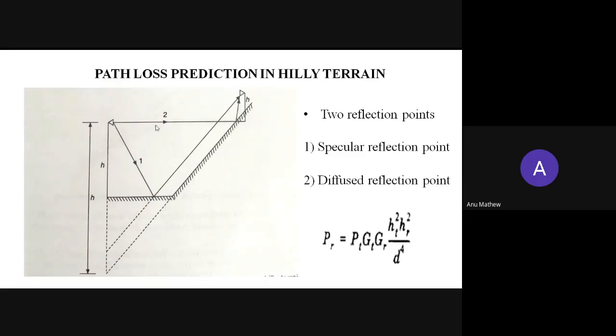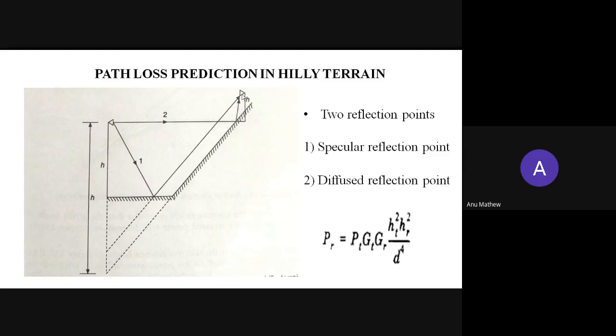Okay. So this waveform 2 represents the straight signal which is traveling in a straight line, and it is a hilly area. That is why this signal hits the surface of Earth here, and it is reflected from here to the receiving antenna. Also, there is the signal from the transmitting antenna which is reflected from here. So this is also reflecting from here to the receiving antenna.